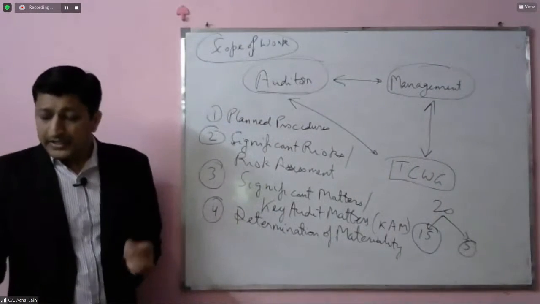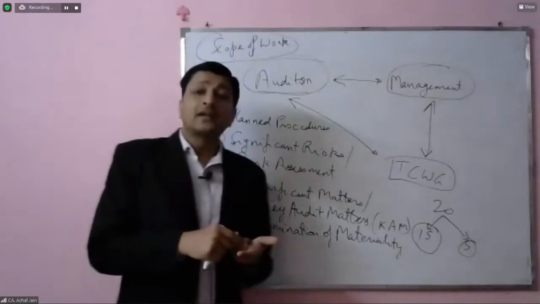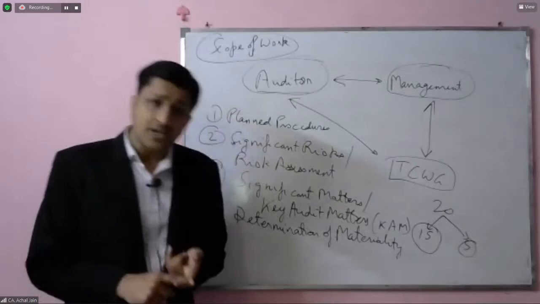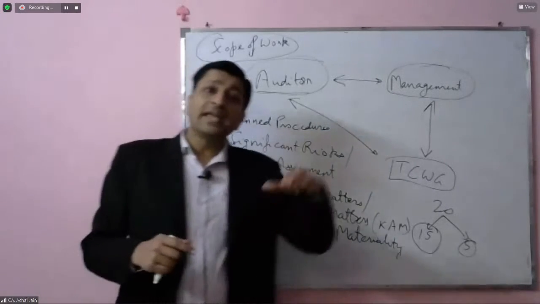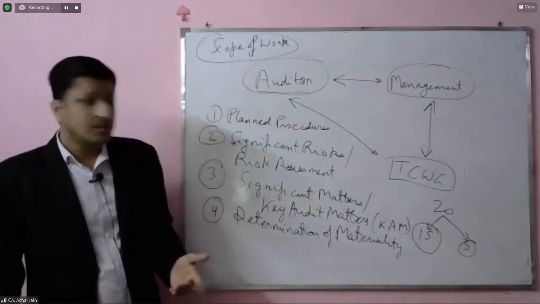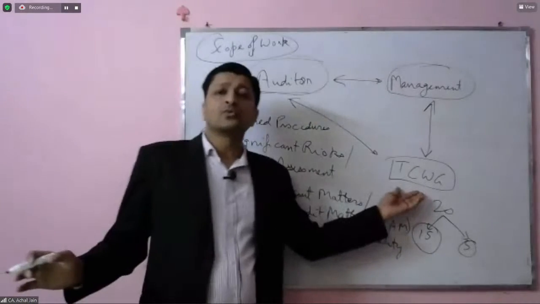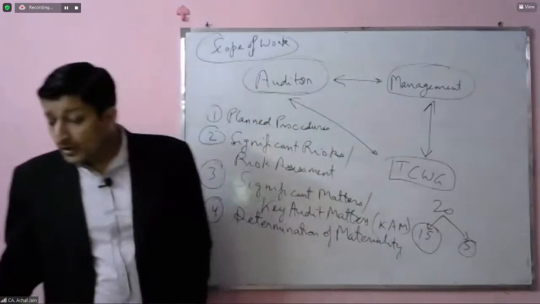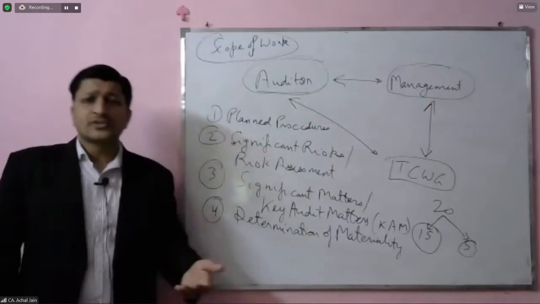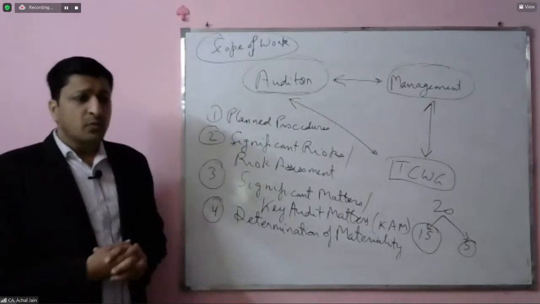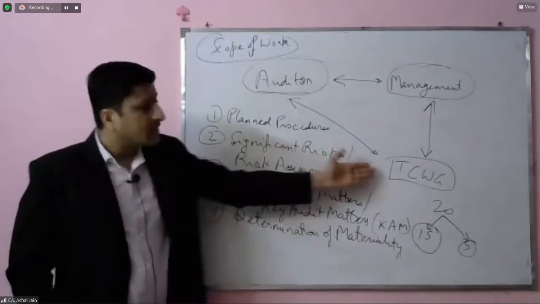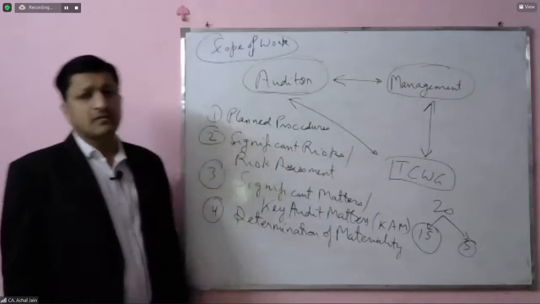This, as I have discussed, is based on certain factors: whether its impact was significant or not, whether its impact was such that it may have some impact coming in the financial statements of the next year, and that's why it's important for those charged with governance to know about it, or whether this has been a complex area over which some internal controls can be improved or strengthened, and that's why it's important to have discussions around those matters with those charged with governance.